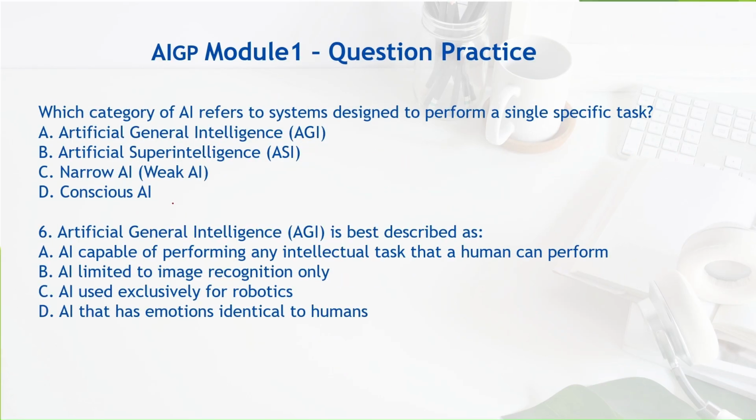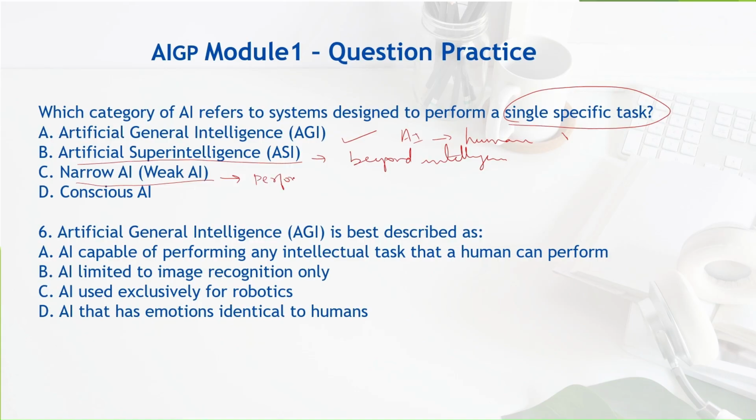These are the answers. Which category of AI refers to system designed to perform a single specific task? Okay, single task. Artificial general intelligence, AI that can perform human-like task, right? Artificial intelligence, which is beyond human intelligence, is artificial super intelligence. Then narrow AI or weak AI. What is weak AI or a narrow AI? It can perform only one task at a time, a single task.